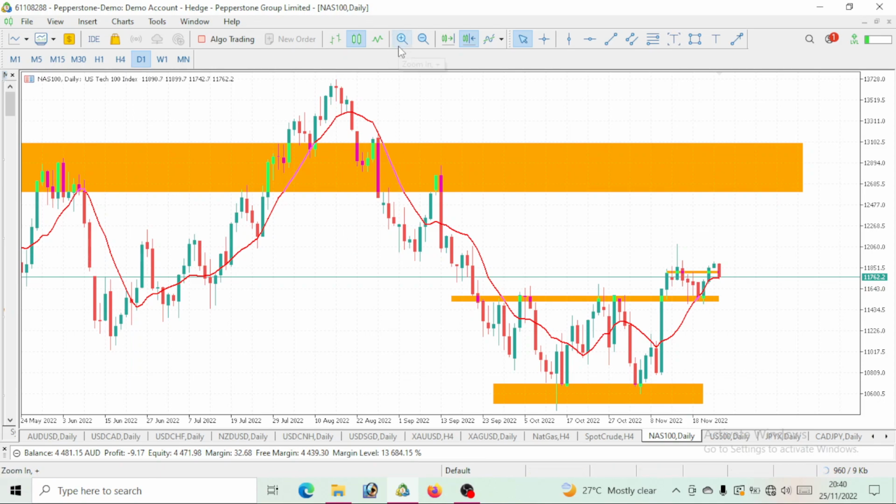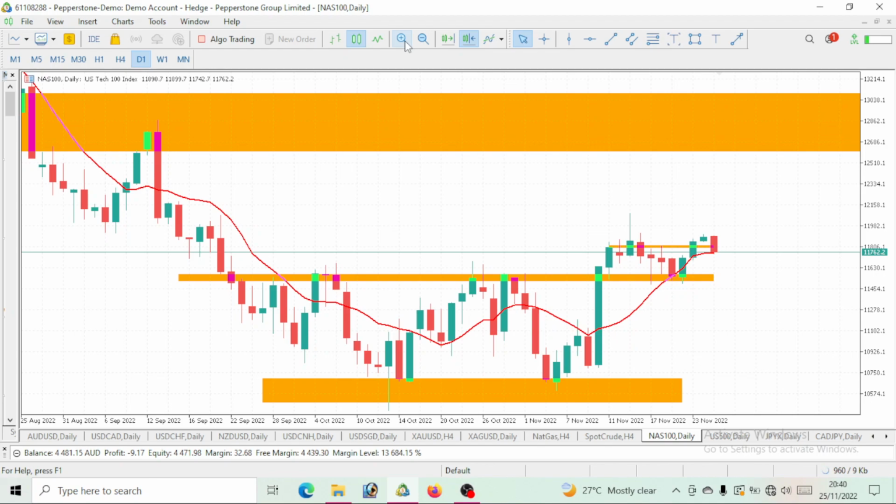So we will be looking at our NASDAQ 100 for this week, right? Actually, if you are following me consistently, you would have predicted how we made this bullish move. You would also see how we made this bullish move on Wednesday, and Thursday we also made a bullish move. On Friday we were also speculating a bullish move, but unfortunately it came bearish. That does not mean that the bullish move is over for this NASDAQ 100.